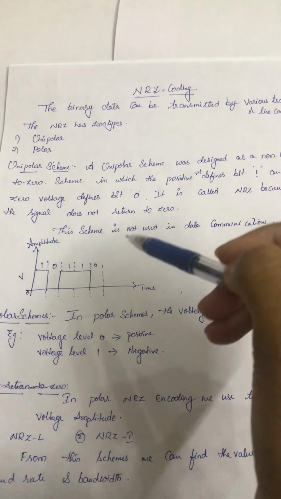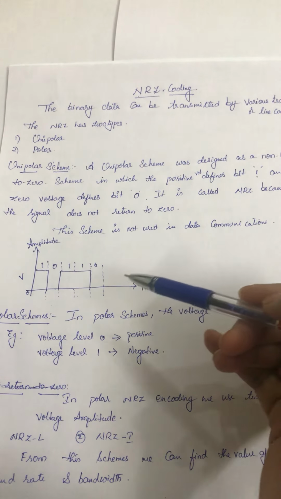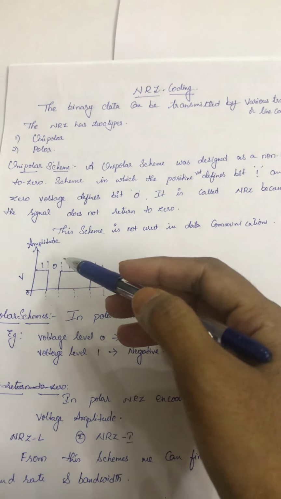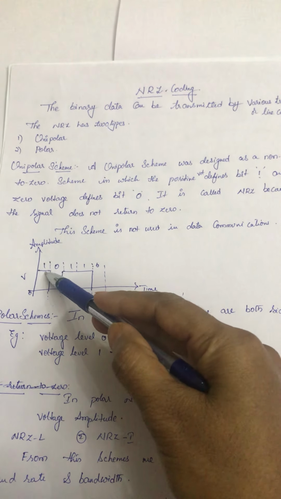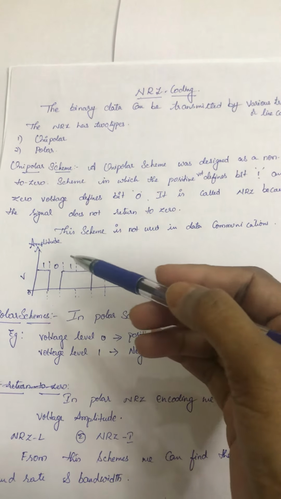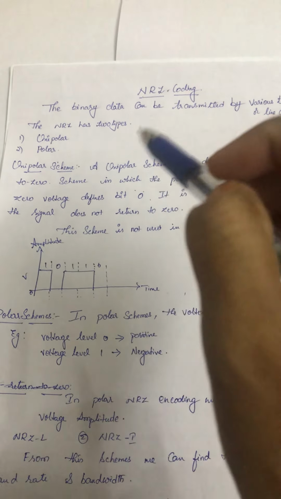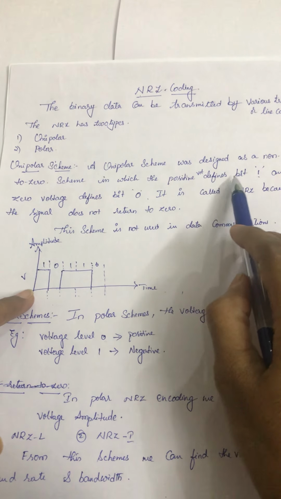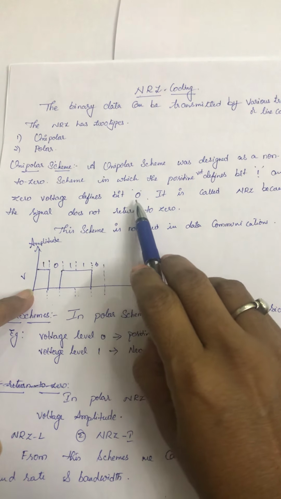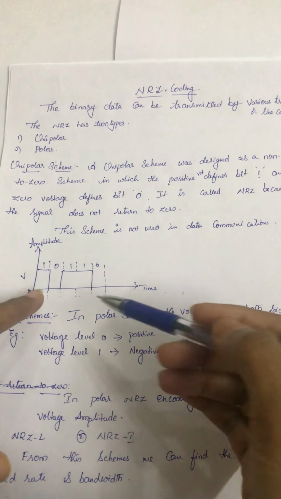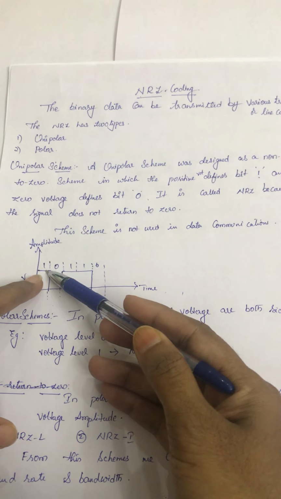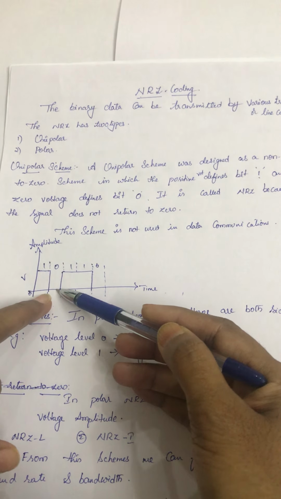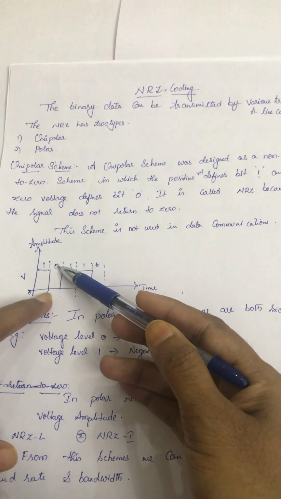Means what? For example, we have taken a square waveform. Time on x-axis, voltage on y-axis. These are amplitudes. Here we have a positive cycle and a negative cycle, means a positive signal and a negative signal. So here the positive voltage defines bit 1 and zero voltage defines bit 0. On the time axis, it is nothing but a 0, treated as a 0 bit.